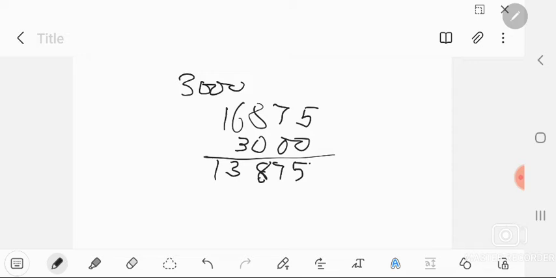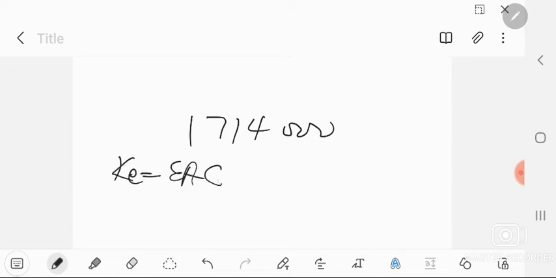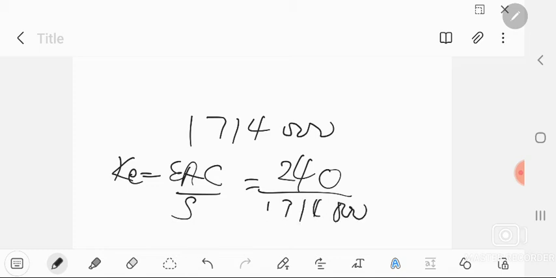Then you compare. What were you getting at BBC? At BBC, the value of equity was 1,714,000. We did not even calculate the equity return on this, so you need to use the same KE, EAC over S. The EAC is 240 according to BBC's capital structure, and then 1,714.